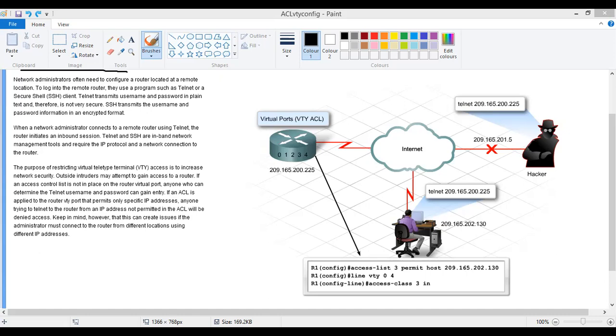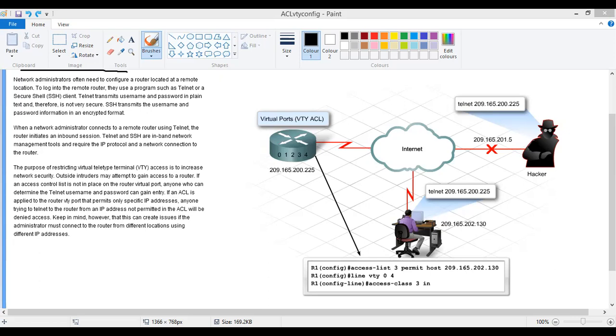Now, see the way to use named. Know that all those ones don't have anything like IP, but this one has IP access list. You specify whether you're using standard or extended, and you now put a name of your choice. Here we say IP access list extended, and the name we are using is sales only.